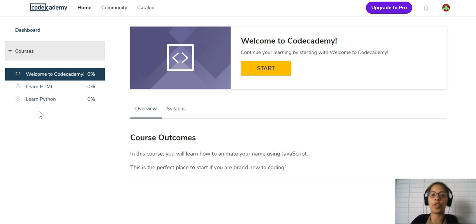To do this, we're going to be using Codecademy, and if you sign up for Codecademy you can get a free account there. If you get a free account, you'll see kind of what I'm seeing right here. This is a free account. I've gone through and done these classes already, but you can reset the progress so that we can do them together. And let's just get started with welcome to Codecademy.